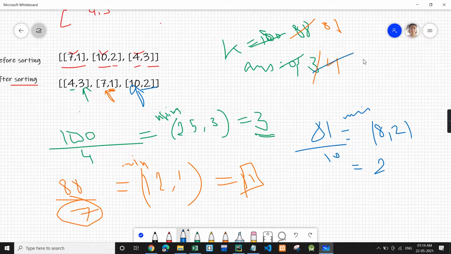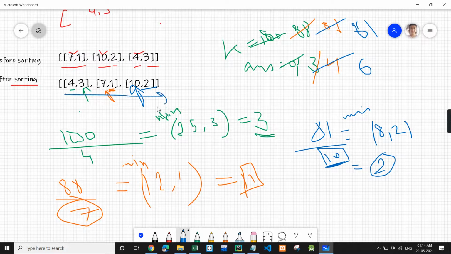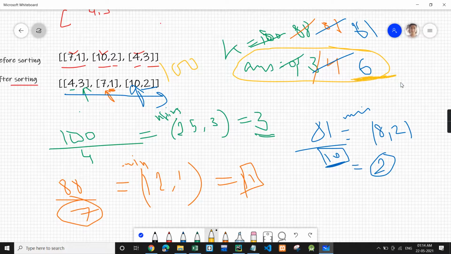So 4 plus 2 will become 6, and since we bought 2 stocks of price 10, we will subtract 20, hence we will get 61. So we have traversed all and we got our answer, which is 6. Hence with amount 100 we can buy 6 stocks.